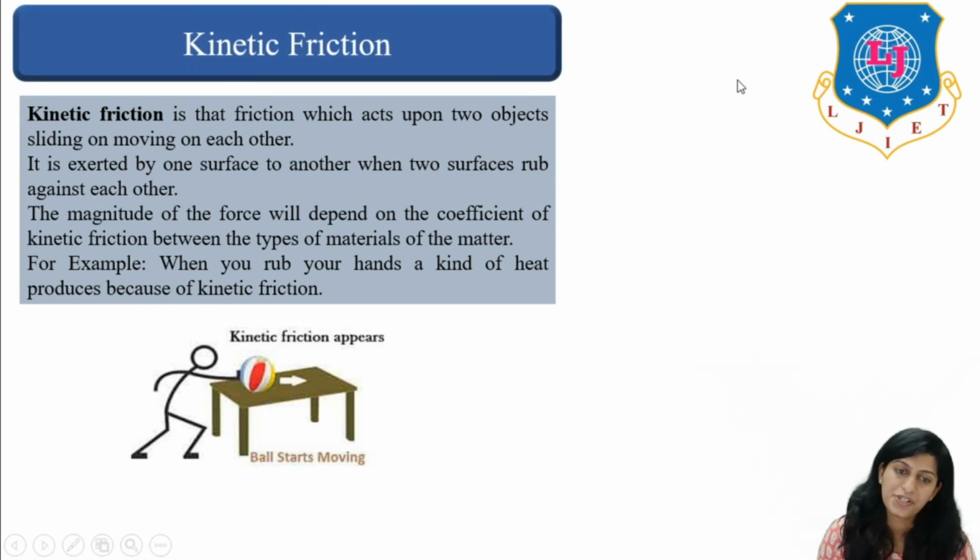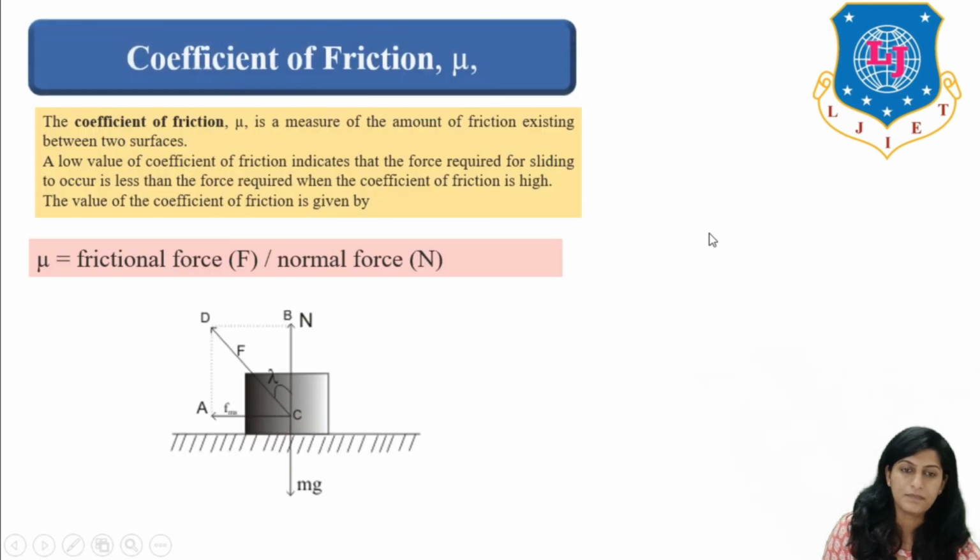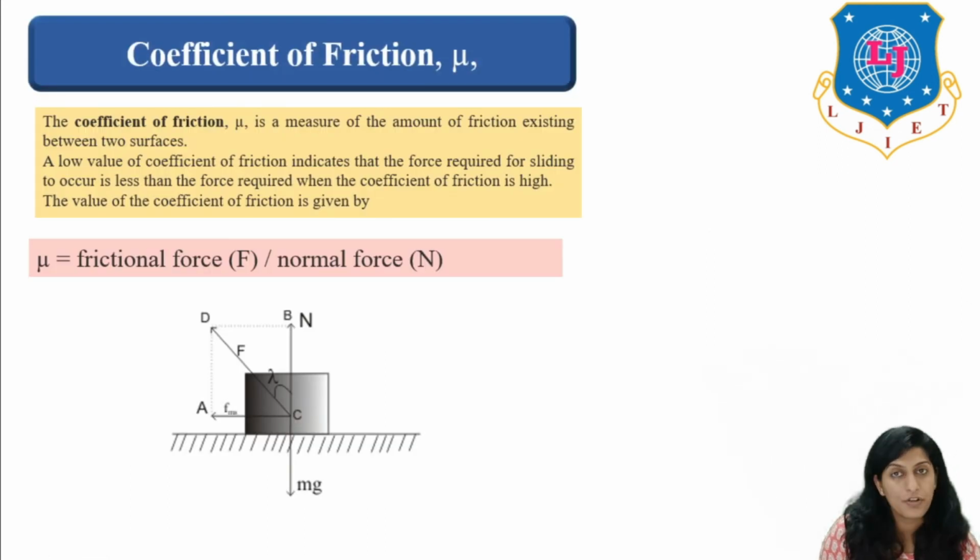Then comes kinetic friction. This kinetic friction is a friction which acts upon two objects sliding or moving on each other. It is exerted by one surface on another when two surfaces rub against each other. There is a kinetic friction which is generated. Now let's talk about coefficient of friction. Coefficient of friction is basically a measure of amount of friction existing between two bodies or two surfaces, and it is given by frictional force divided by normal force, right? Frictional force upon normal force gives you coefficient of friction.